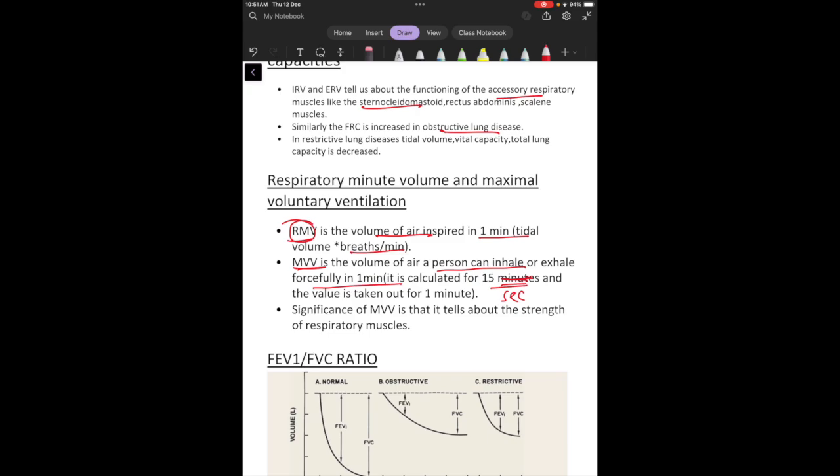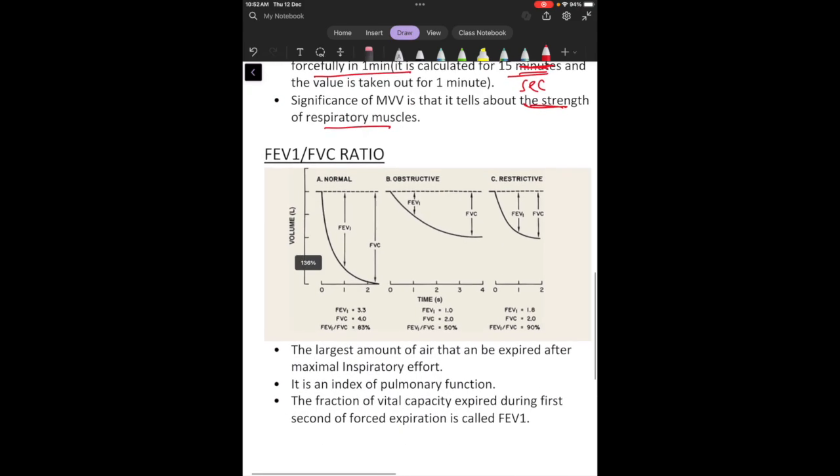So what does maximal voluntary ventilation tell about? It also tells about the strength of our respiratory muscles. See, when we are forcefully inspiring and expiring, generally when we do a heavy workout or exercise or some athletic kind of work, then all our accessory respiratory muscles are also active, and they help us to inspire and expire even more, because a greater amount of oxygen is required. So that is why this maximal voluntary ventilation value is required, to help us assess the strength of the respiratory muscles.